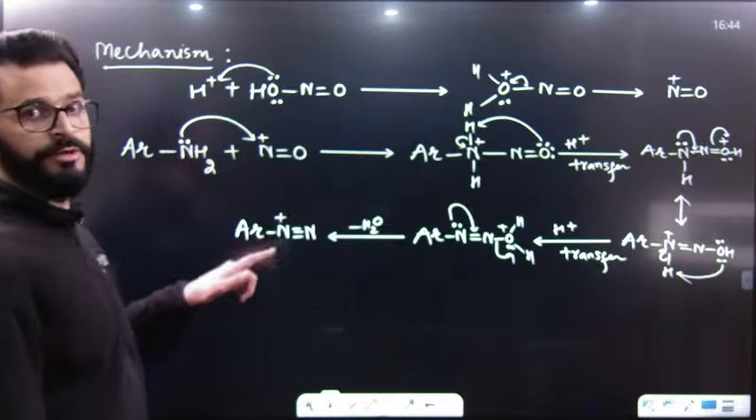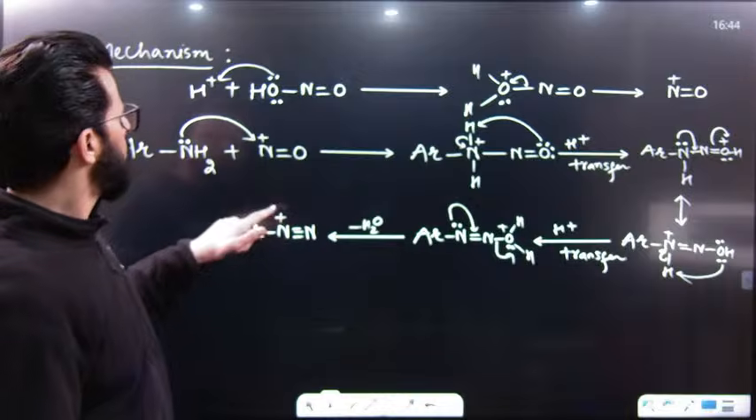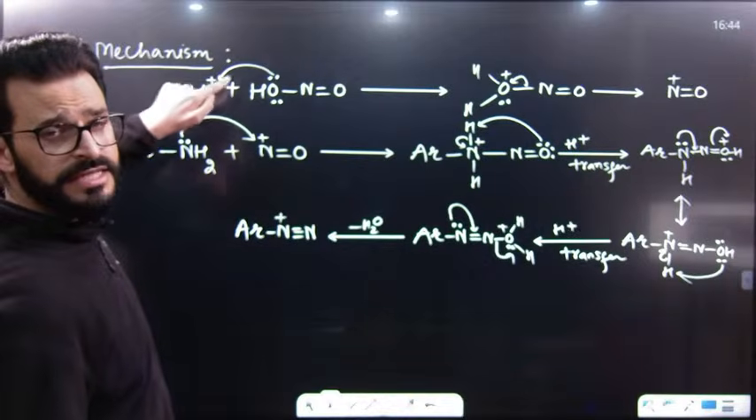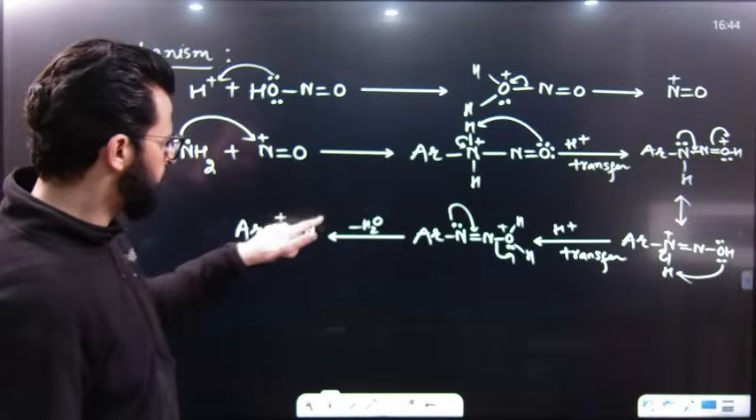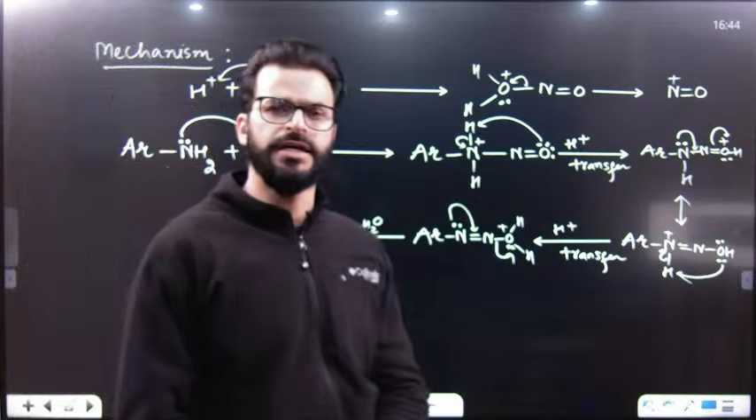It will result in the formation of a diazonium ion. Now, if Cl minus is there, the negative part of the acid will come over here. Attraction will be there between this positive and that negative. So we will get benzene diazonium salt.